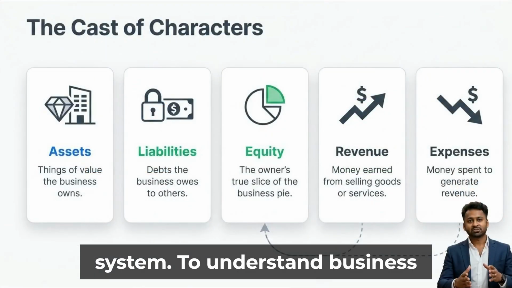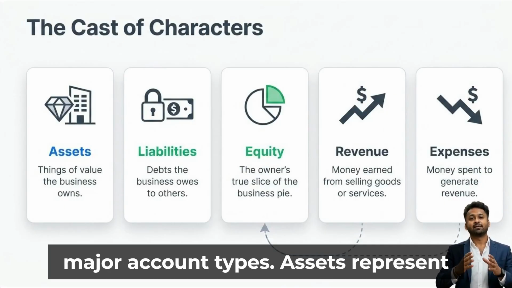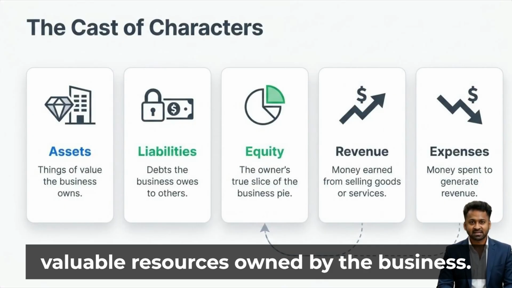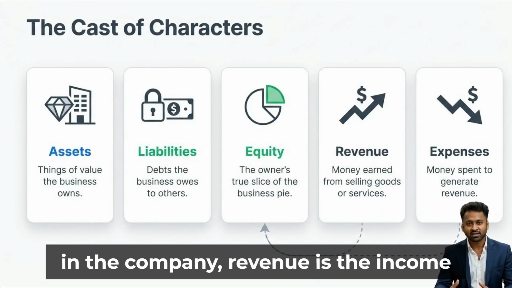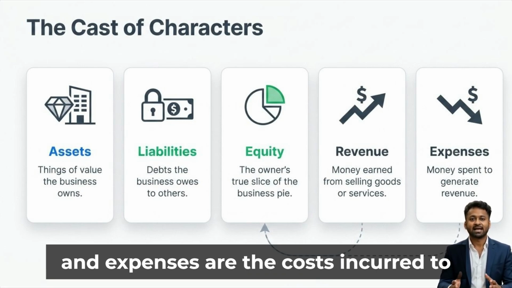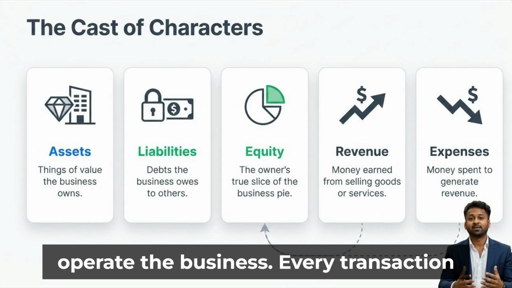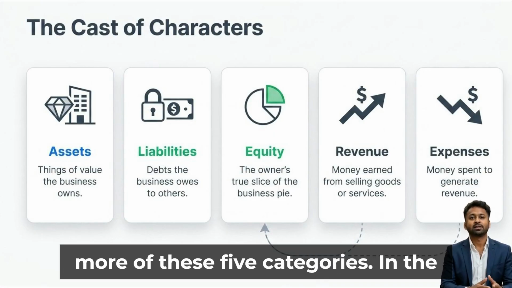To understand business transactions, we need to know the five major account types. Assets represent valuable resources owned by the business. Liabilities are obligations the business must pay. Equity reflects the owner's share in the company. Revenue is the income earned by selling products or services. And expenses are the costs incurred to operate the business. Every transaction you'll ever record will impact one or more of these five categories.